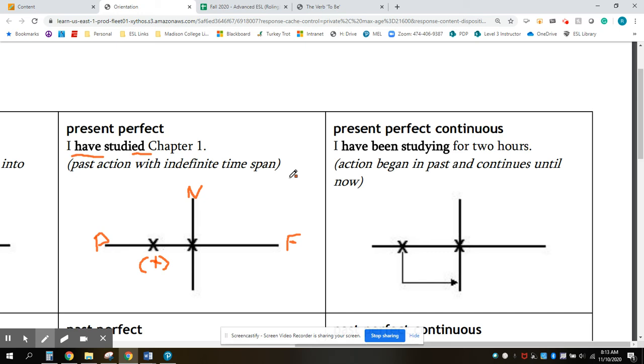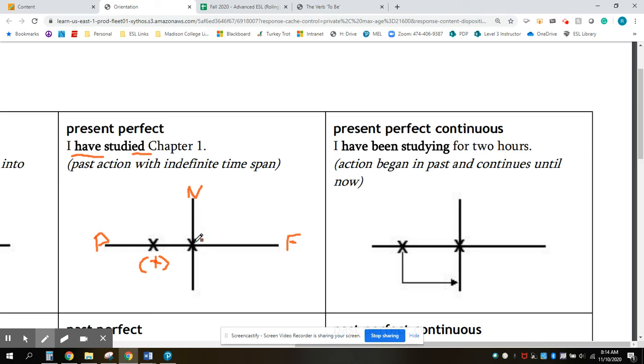We use has been in a couple of situations. I can use the present perfect tense with has been. Again, third person, he, she, it has been. If we use the be verb to talk about existence. So if I say, I have been to France in the past, I existed in France, but now I'm not in France, but I'm talking about my past experiences.